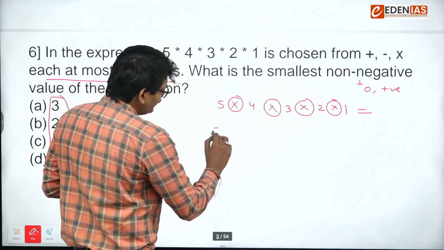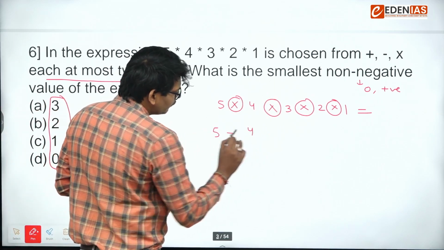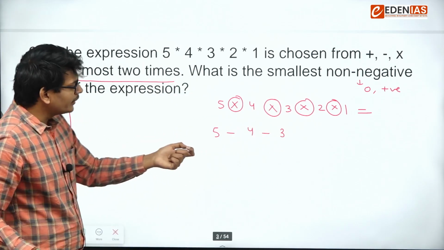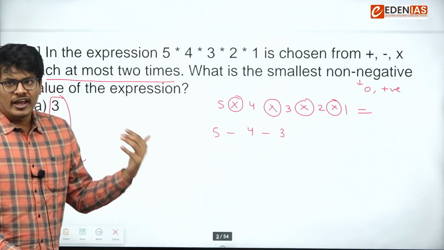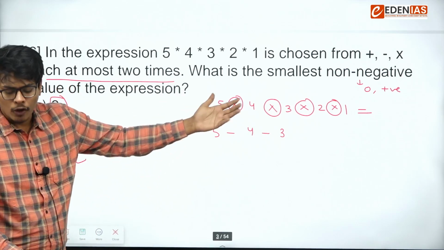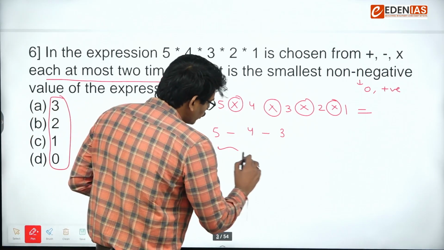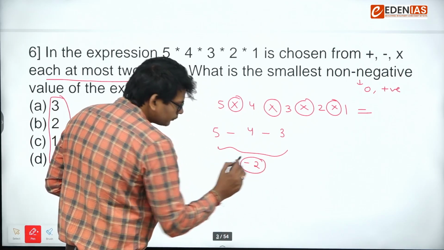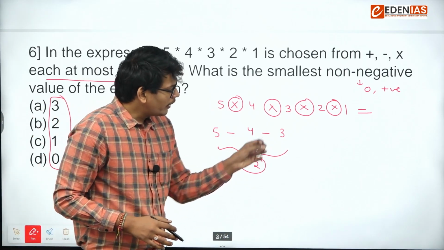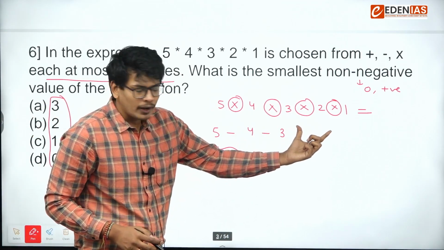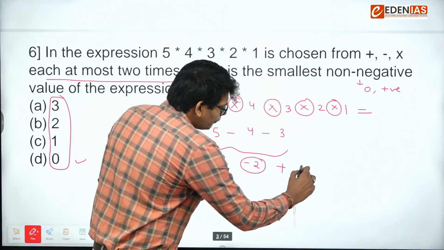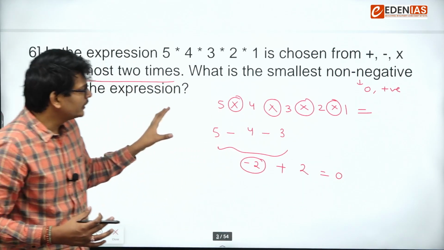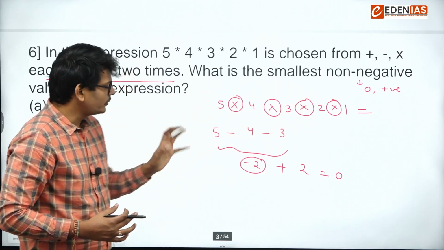So if I take minus here, 5 minus 4 and one more, because I am taking negative, because negative will make the value lesser as compared to plus or multiply. So if I solve this part only, I will get minus 7 plus 5, that is minus 2. So if anyhow I get plus 2 from the remaining part, minus 2 plus 2, this will become 0, because my motive is to make this expression 0. So that's why I am doing this.